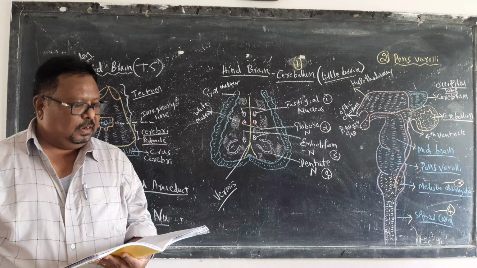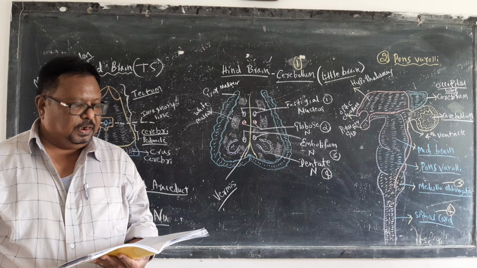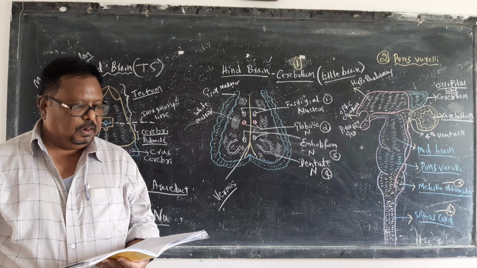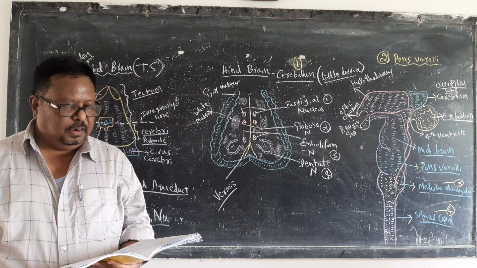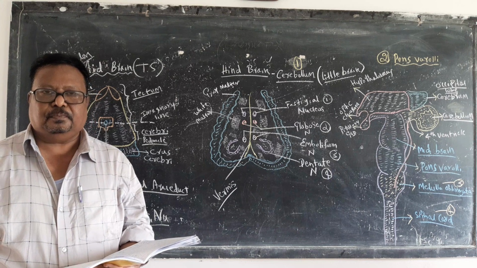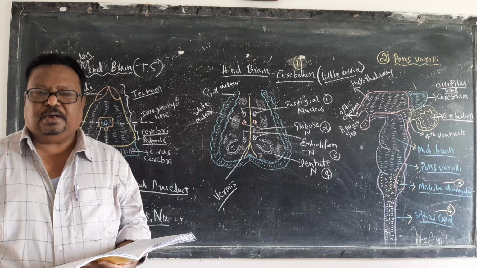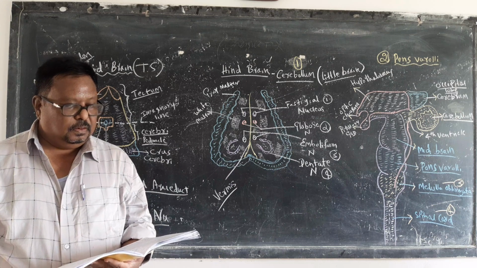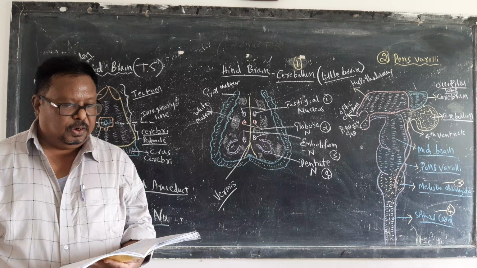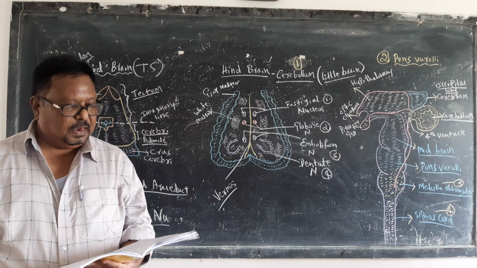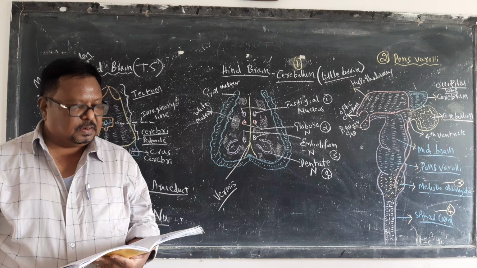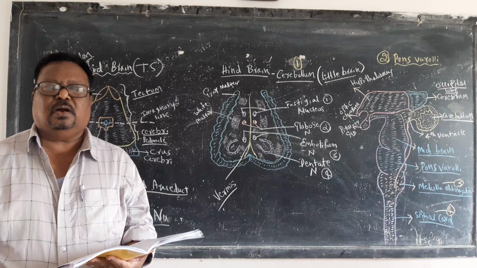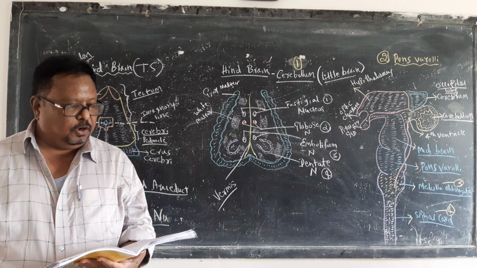The second one is that it receives information from the cerebral cortex, vestibular, auditory and visual receptors, and then it coordinates the different actions of our body.